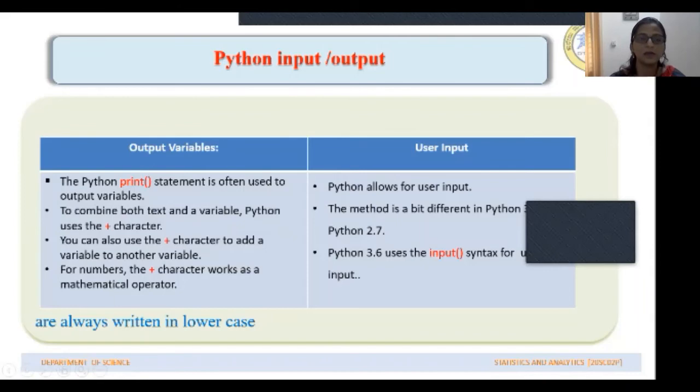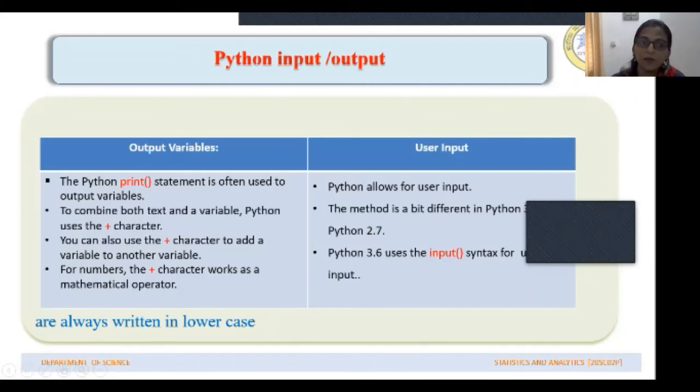Next, there are certain other operations which you can do through your program. That is to combine both text and variables. For that, you can use the plus character. If you want to combine the text and a variable, you can use the plus character. Also, to add two characters, you can use the plus symbol.